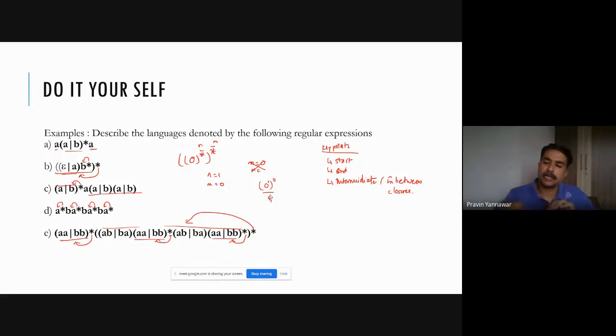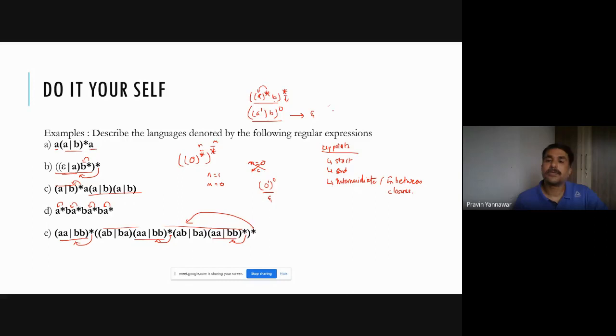So it is like this you need to understand: whenever you have closures like this, say for example, a star, b, and this is star, please try to understand this, the outside star is being applied to this and this whole. Whereas this closure is applied to this only. So if it is a raised to 1, b raised to 0, what is going to be generated? Epsilon.